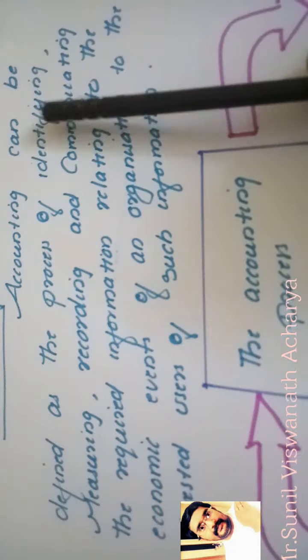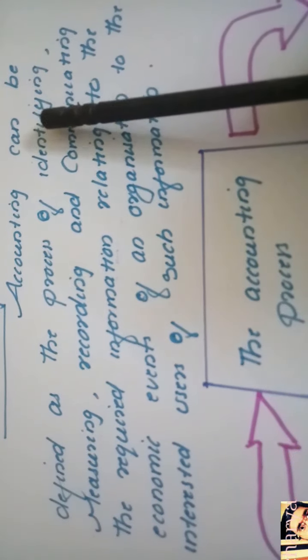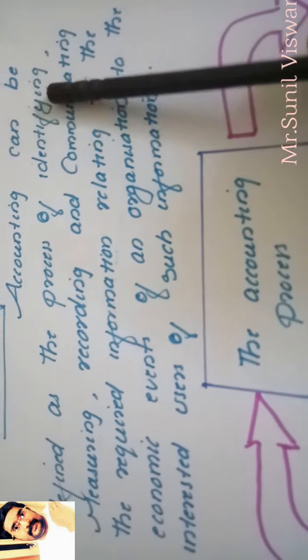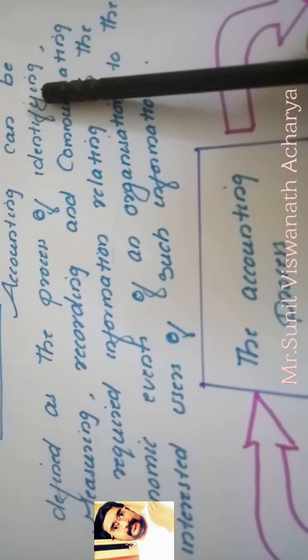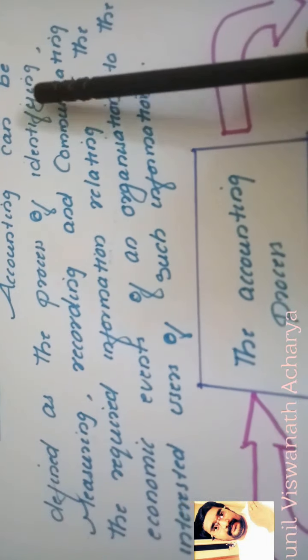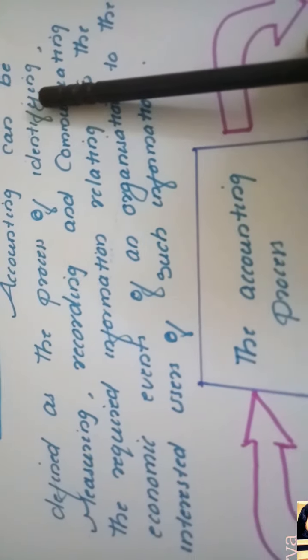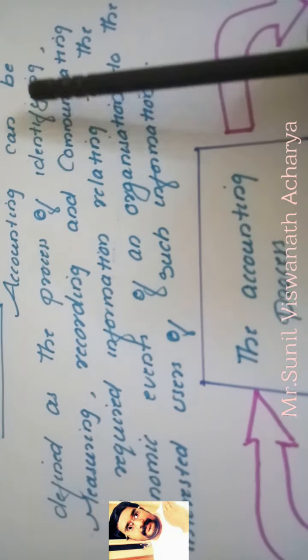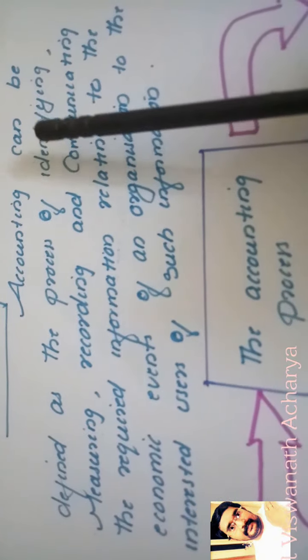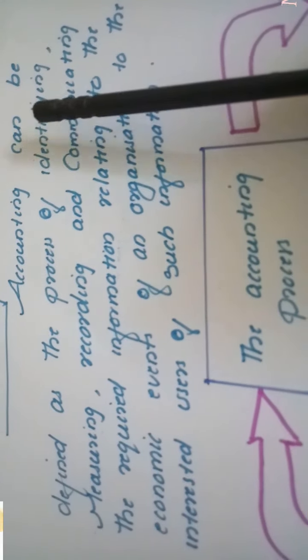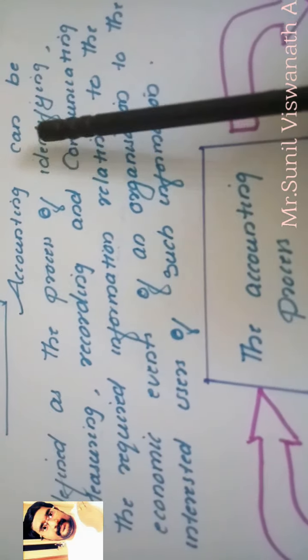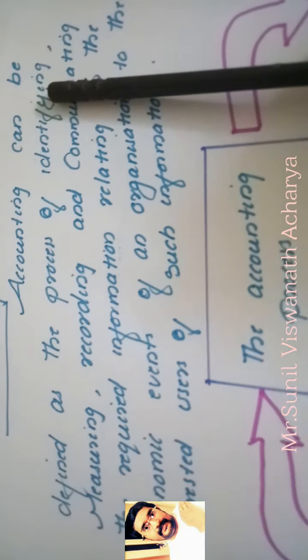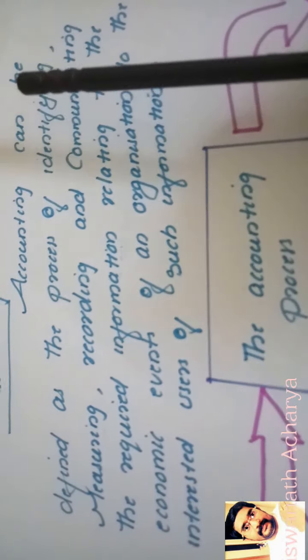That means the transactions which we can measure in terms of money. The efficiency of a manager we cannot measure in terms of money. Appointing a manager we cannot measure in terms of money. The potential of a worker we cannot measure in terms of money. So remember, the transactions which we can measure in terms of money we have to identify first. That process is known as identifying.